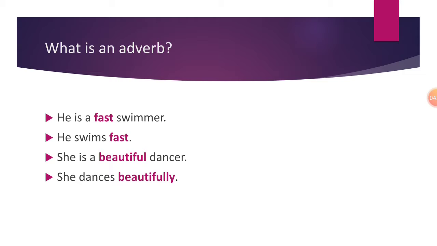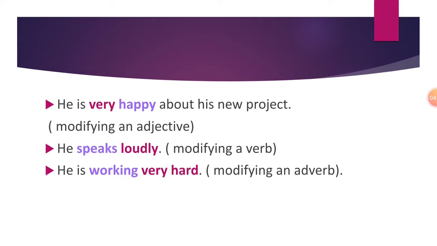If you have not understood clearly, let us check out some more examples, okay? See. He is very happy about his new project. So he is very happy. We all know that happy is an adjective. Why is happy an adjective? Because it is just describing the mood of the person, he. Now he is very happy. So how much happy? To what extent is he happy about his new project? Very. So here the word very is an adverb which is modifying an adjective, happy.